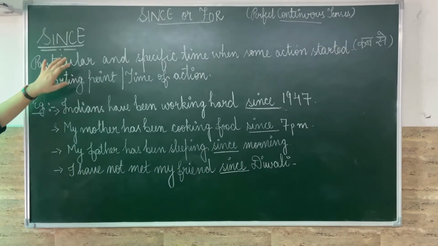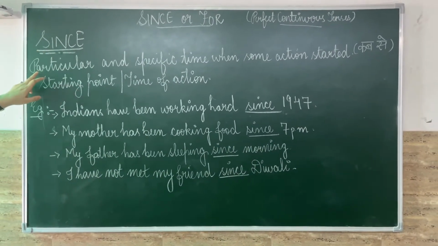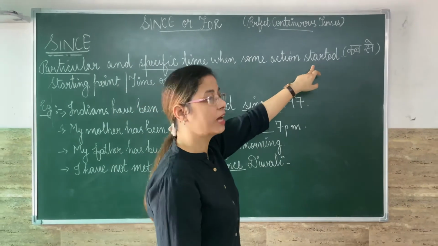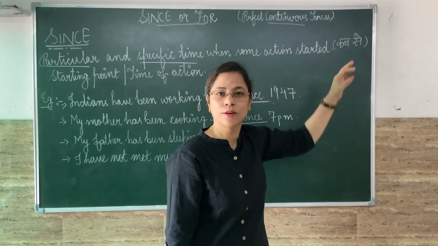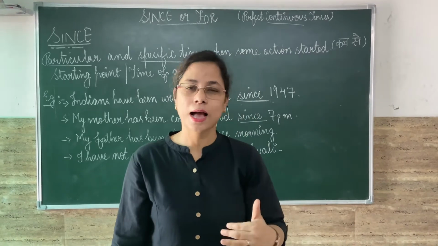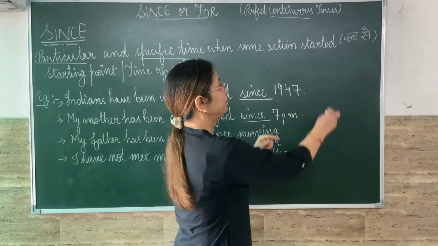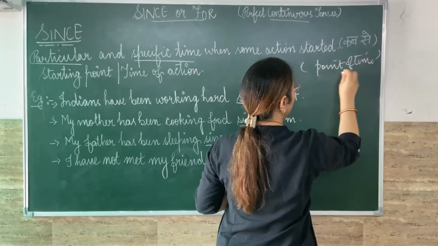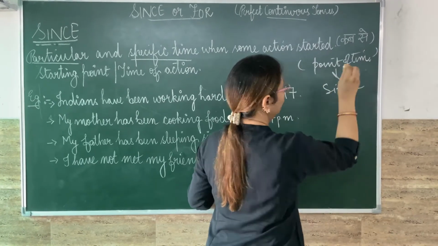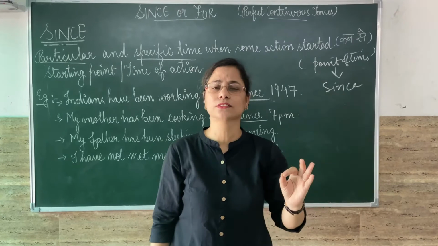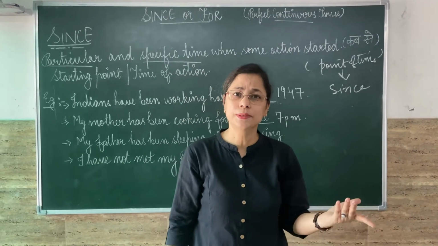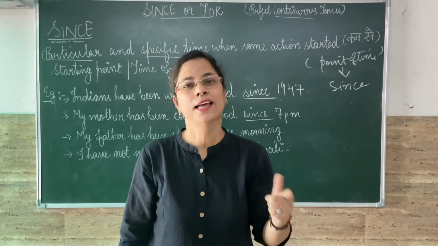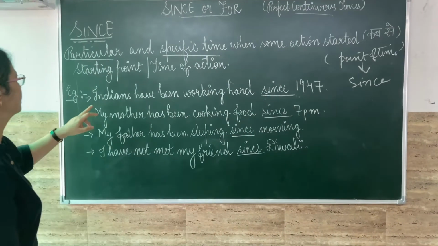See children, since is used for a particular and specific time. When some action started, कब से वो काम start हुआ, कब से काम चल रहा है, that point of time is shown by since. If you read the sentence, just ask the question: the action is going on, कब से? If you are getting the answer of that time expression to fill in that कब से, then you will use since. Let me show you the examples.